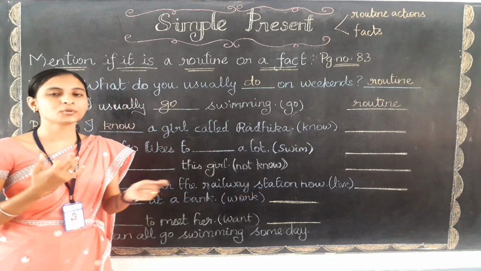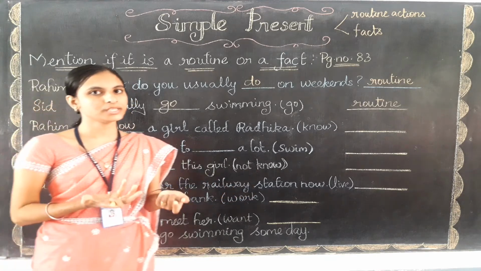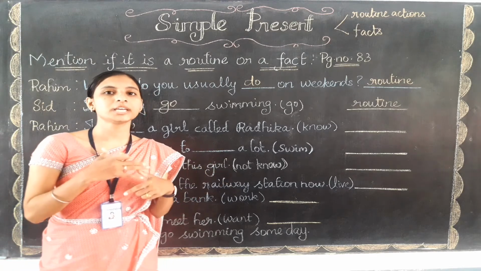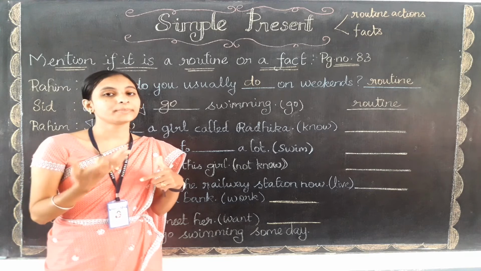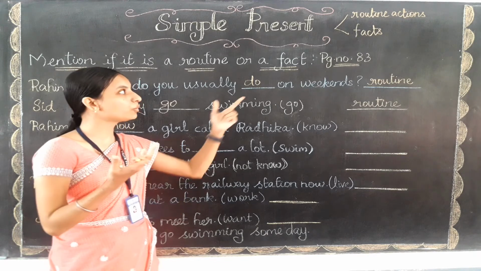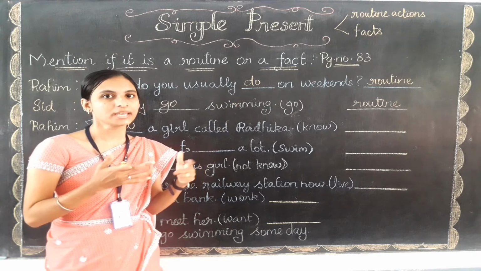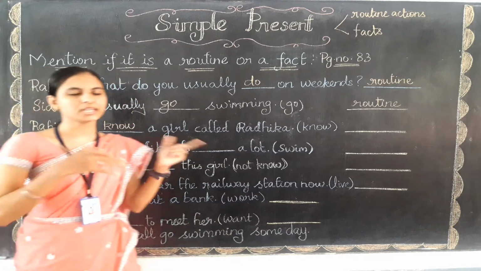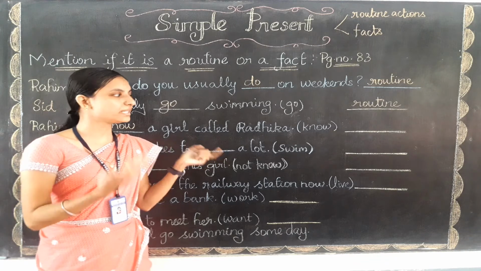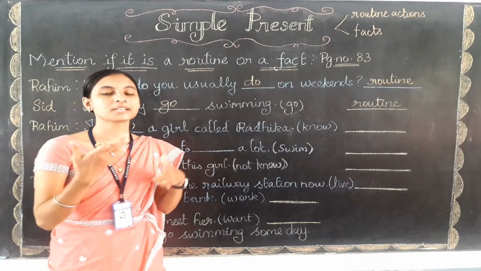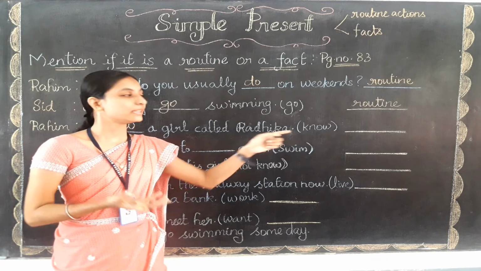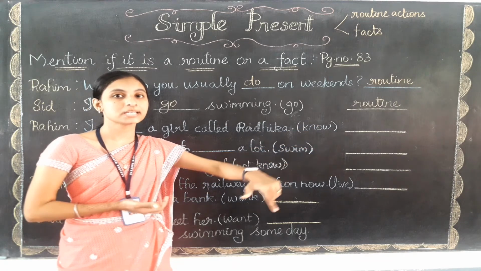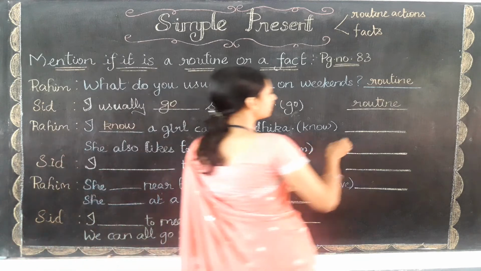Enakku Radhika ngira oru ponnu theriyum. Here he is telling about a fact. Enakku theriyum, I know, it won't come under routine action. So when he is expressing the thing, the function will be what? Routine or fact? Yes, fact only. So the answer will be fact.